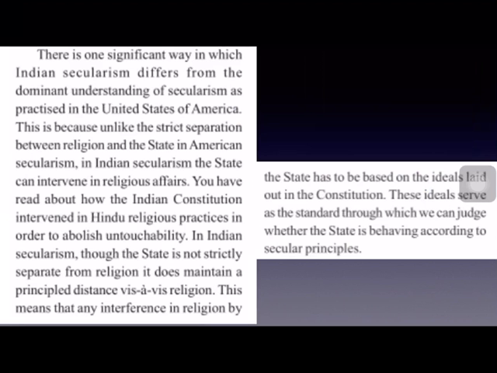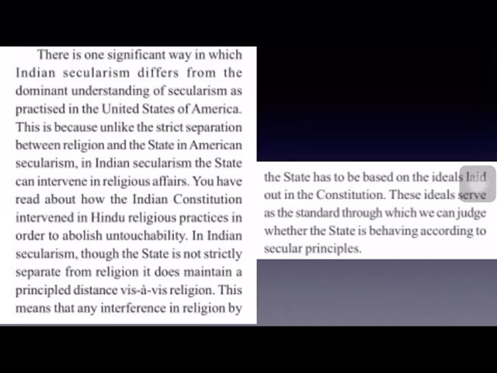And there is one significant way. Now let us see the difference between U.S.A. secularism and Indian secularism. Already I have explained just now briefly. In America, state and religion are strictly separated and they cannot interfere in each other's affairs. The government cannot interfere into religious matters, and the religion also cannot interfere in government affairs.